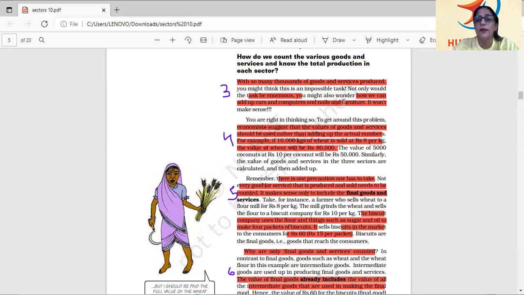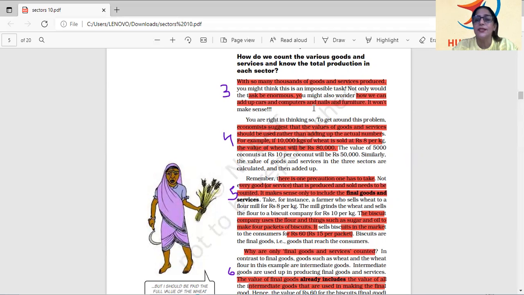And here in your book, we can have a look. How can we add up cars and computers, right? Production, secondary sector. So if you add goods, what will you get? Nothing. So economists suggested that the value of goods and services should be used rather than adding up the actual number of goods produced. Got it? So GDP is the sum of total production in all the three sectors, gross domestic product.